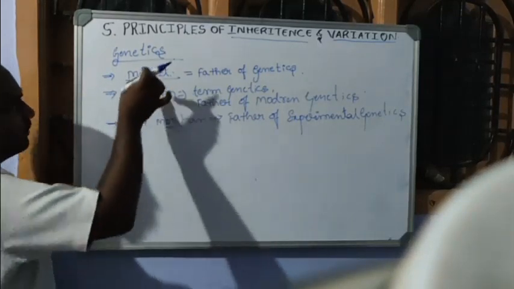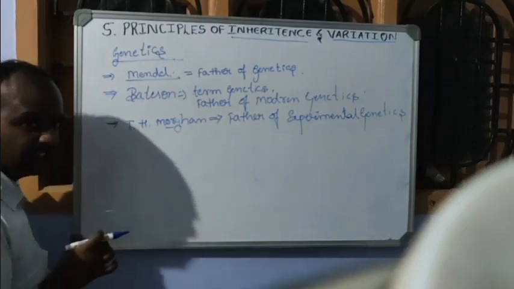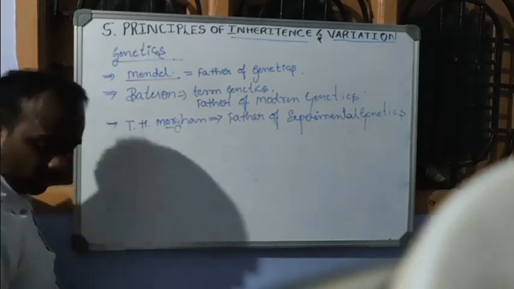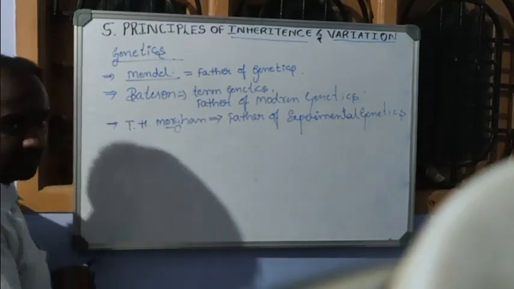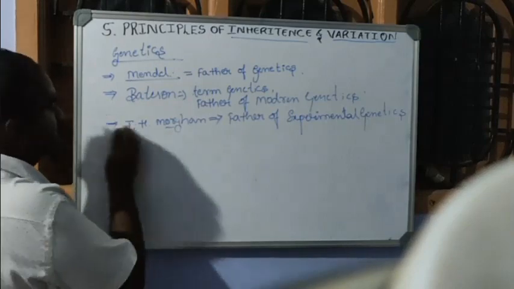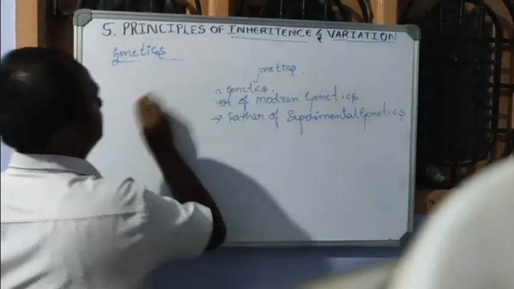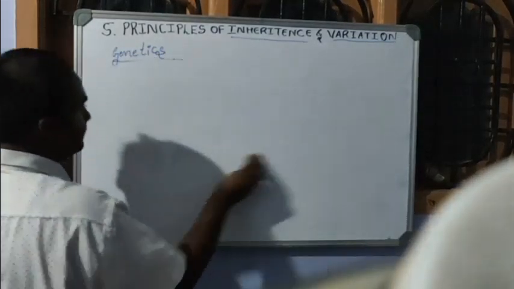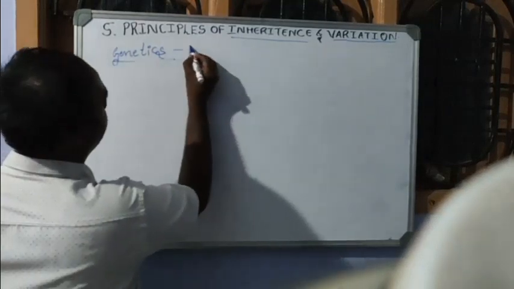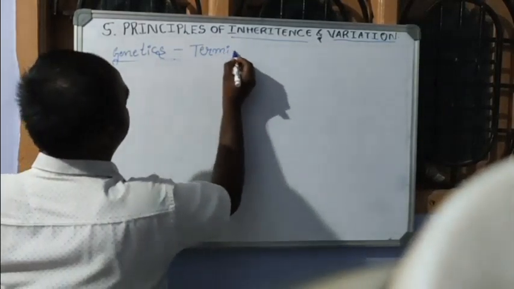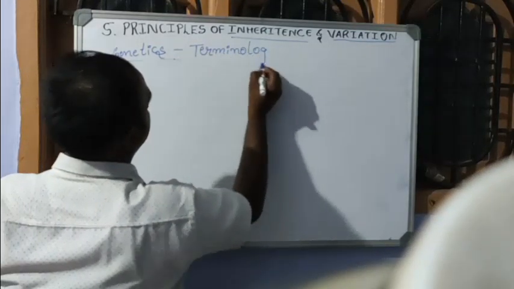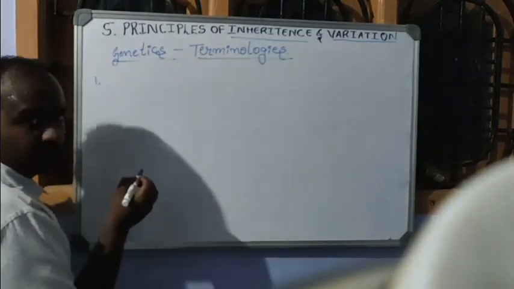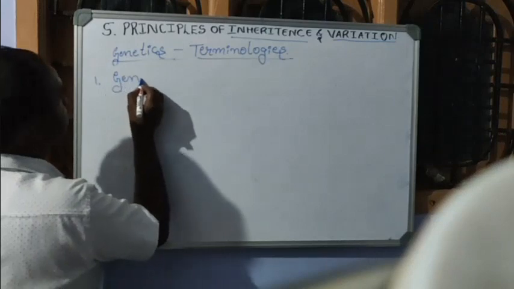Then after knowing the definition and the well-known persons regarding the field of genetics, before we start the chapter, we will deal with basic terminologies that we use in the chapter. Let's discuss the terminologies. The first terminology we use is gene.